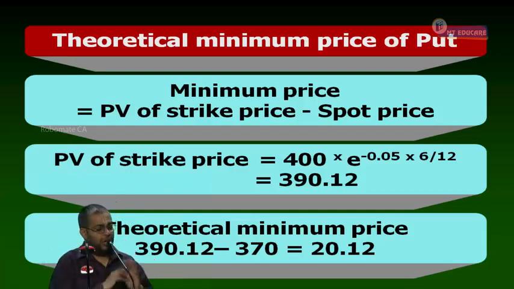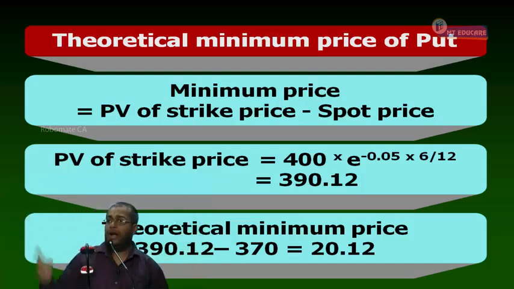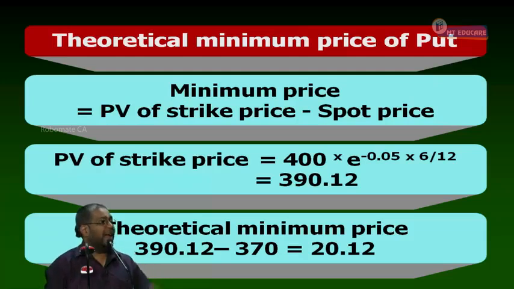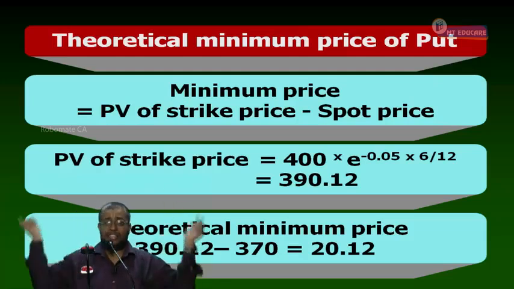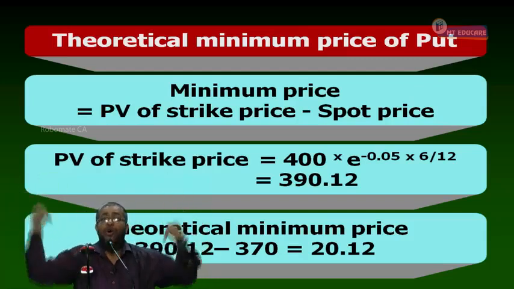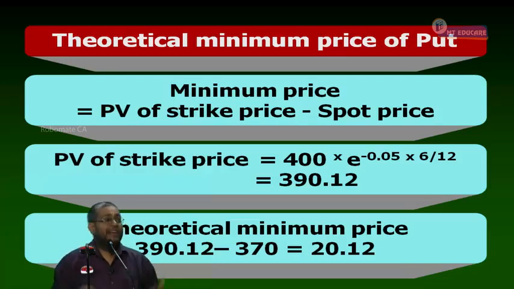Something is underpriced. You will buy it or sell it? Underpriced means buy it. I am going to buy the put option. As a buyer of the put option, tomorrow, what will I do? Sell the share. I have a right to sell. Since I am buying a put option, tomorrow I am going to sell the share. If I sell the share tomorrow, what should I do? Buy the share today.